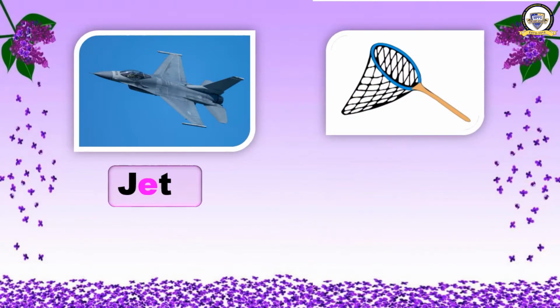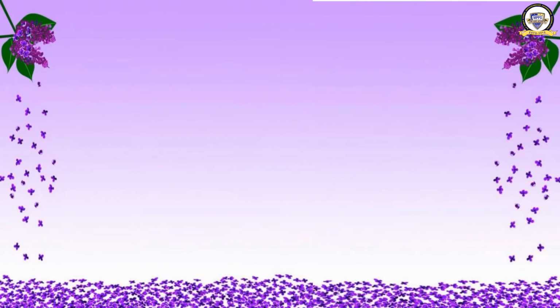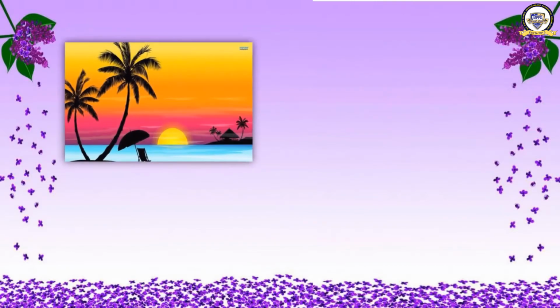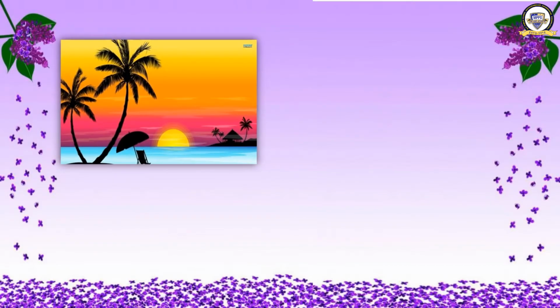Second one. What is this? This is a net. Very good. And spell the word net now. NET, net. Well done. Next two pictures are here. What is this? It is sunset. So what is the word we have to write?